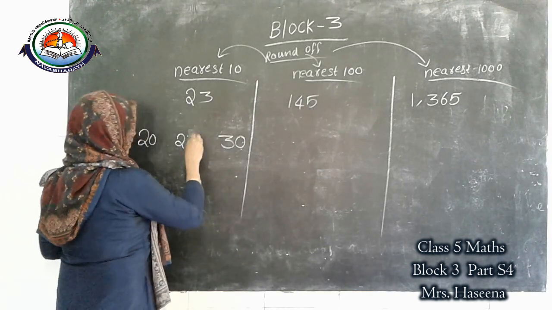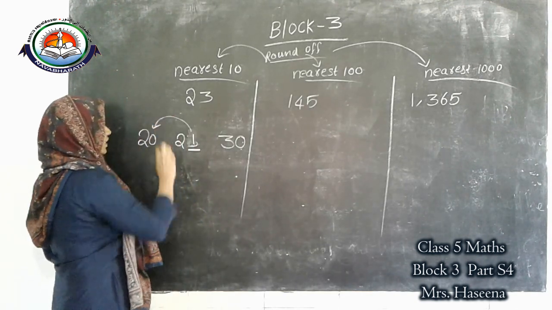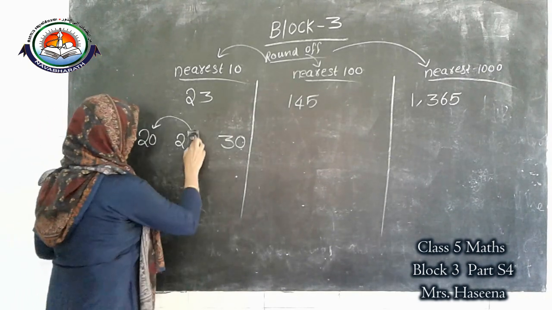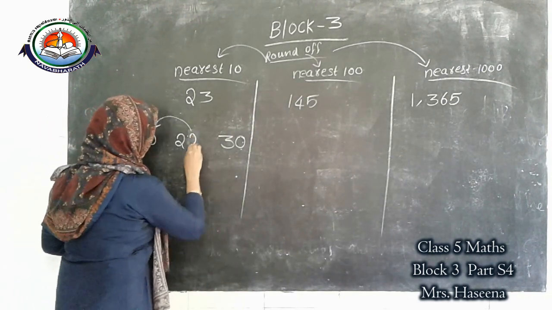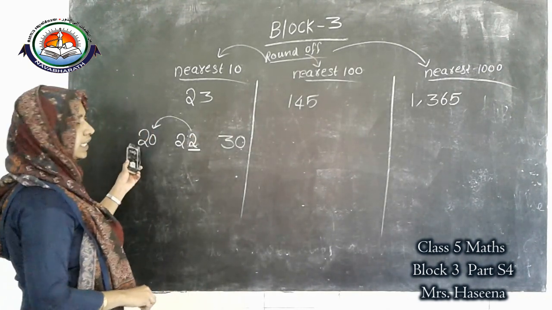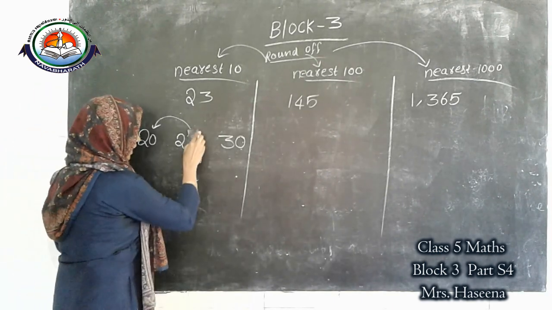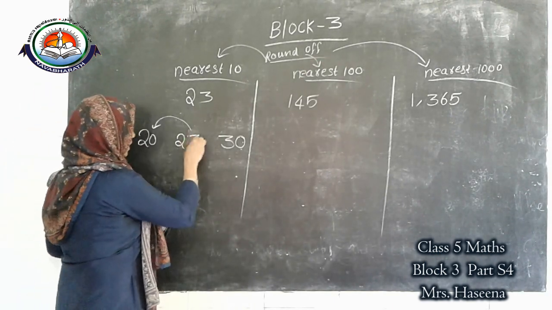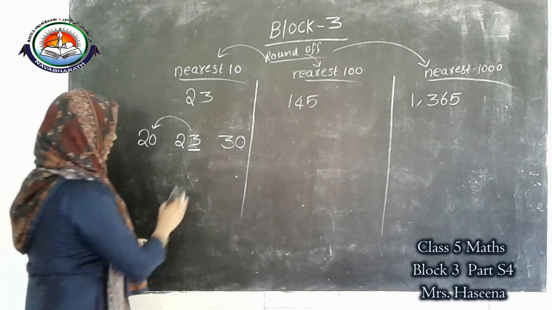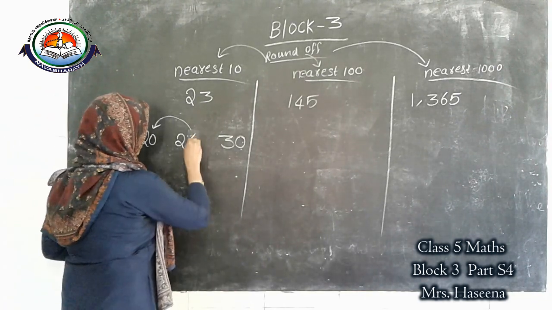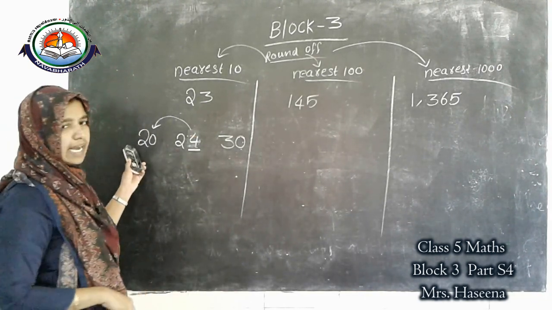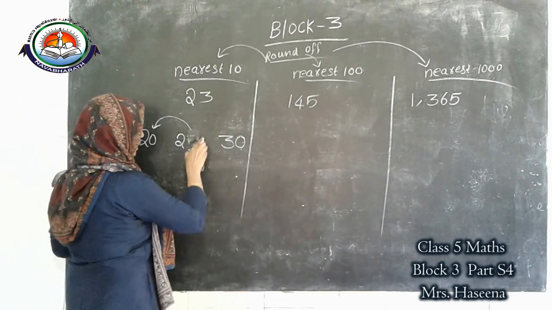If the ones place number is 1, this is your answer. Here 2, this is your answer. Here 3, this is your answer. Here 4, this is your answer. Okay.